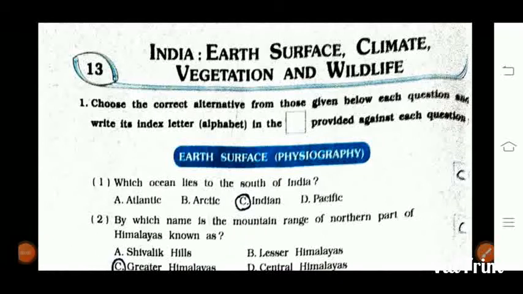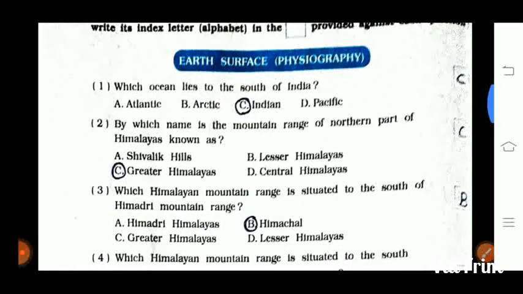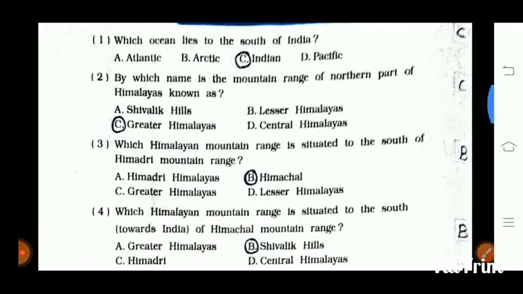Hello friends, today we are going to do the exercise of class 6, chapter number 13, India: Earth, Surface, Climate, Vegetation and Wildlife. The first question is choose the correct alternative. So directly you can copy down the answers. I have circled these answers.